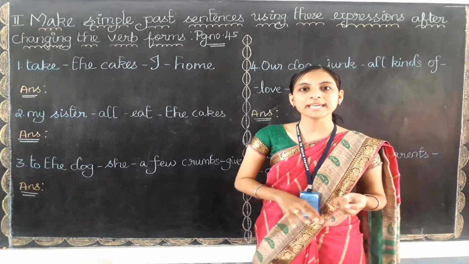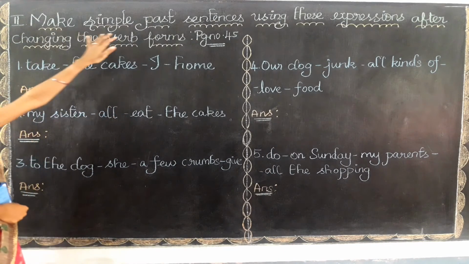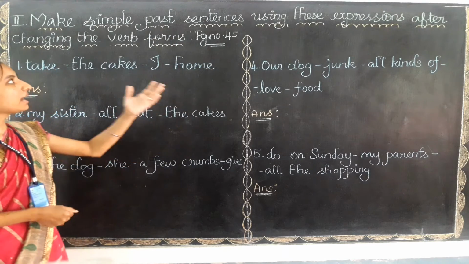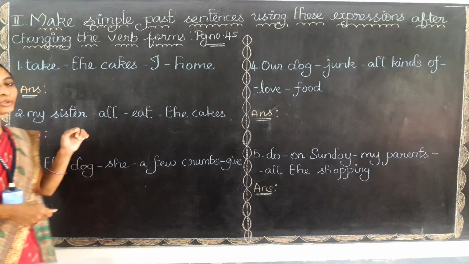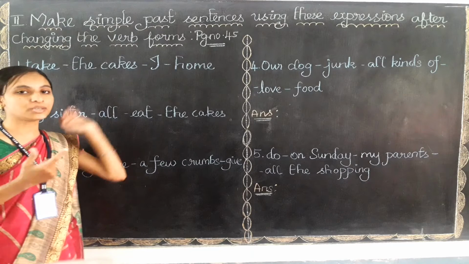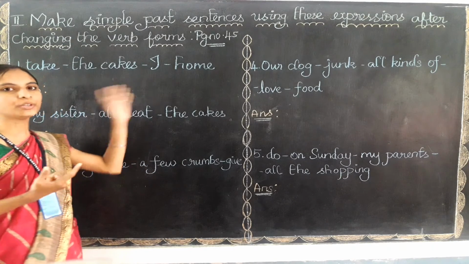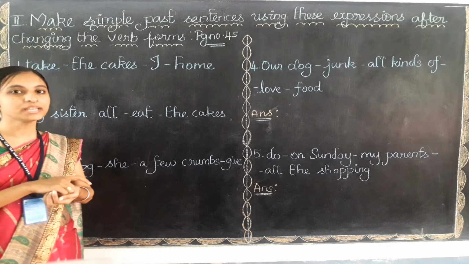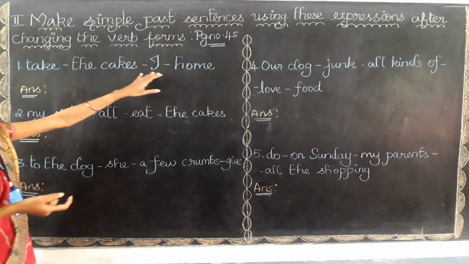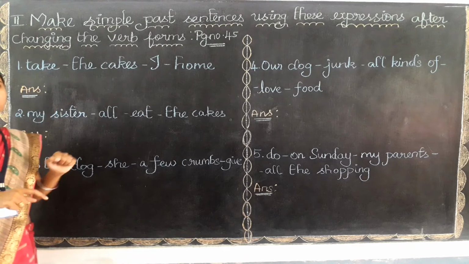Okay, let's do the exercise first. What we need to do in this exercise: make simple past sentences using these expressions after changing the verb form. First you need to find out which is the verb, change it into past form, and then rearrange the sentences. Okay children? Let me read out the first question for you. Take the cakes I home. These are the words given for the first question.